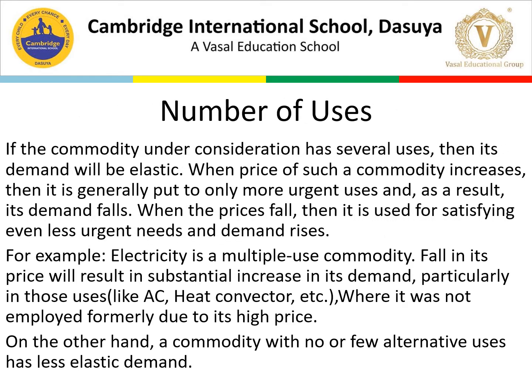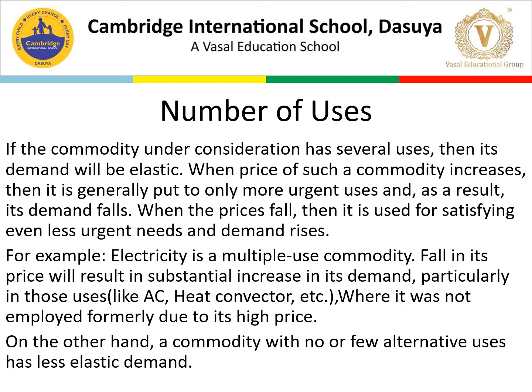Next is number of uses. If the commodity under consideration has several uses, then its demand will be elastic. Like milk, we can take the example of milk. Milk has many uses. Another example which I have mentioned is electricity. We are using it for many purposes. If the commodity has several uses, then its demand will be elastic. When the price of such a commodity increases, it is generally put to only more urgent uses, and as a result, its demand falls.